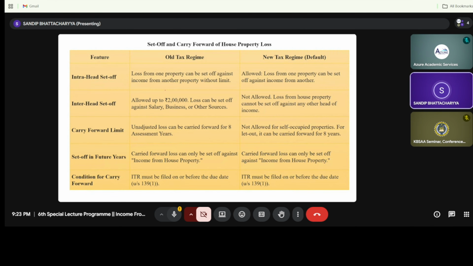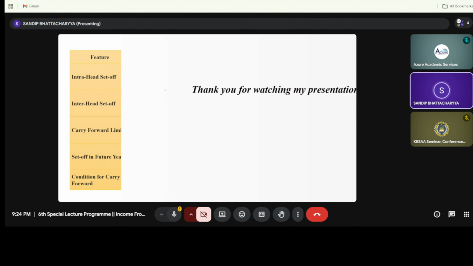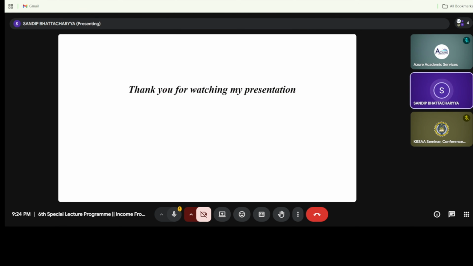As for carry forward, under the old taxation regime it is carried forward up to 8 assessment years. But in case of self-occupied property under the new taxation regime, the provision will not apply. In case of let-out property, it will be carried forward up to 8 years. The condition for carry forward is that the ITR must be filed on or before the due date, that is under section 139 subsection 1. So this is all about my slide.